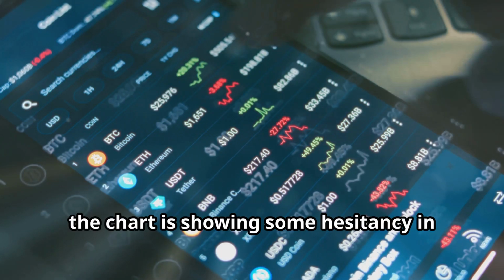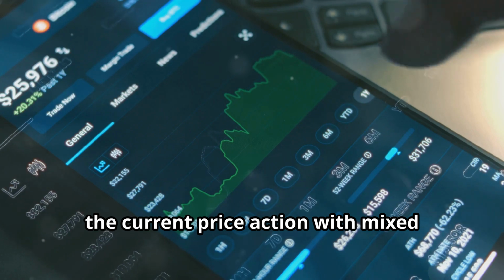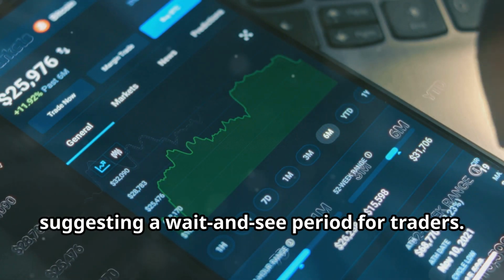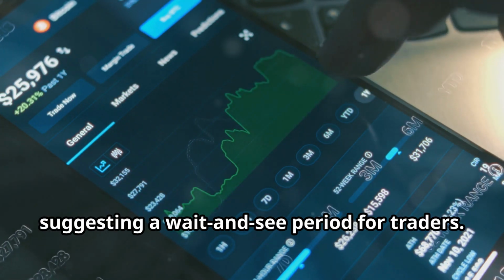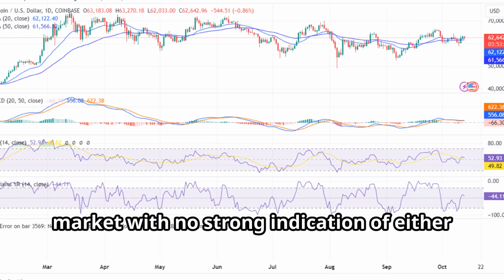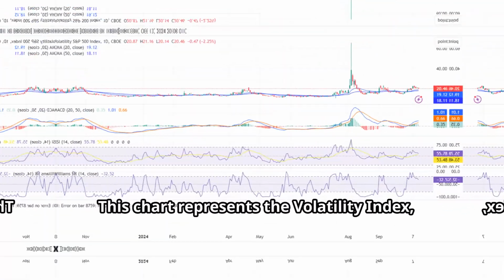In summary, the chart is showing some hesitancy in the current price action with mixed signals in the technical indicators, suggesting a wait-and-see period for traders. Bitcoin is currently in a range-bound market with no strong indication of either a breakout or breakdown.